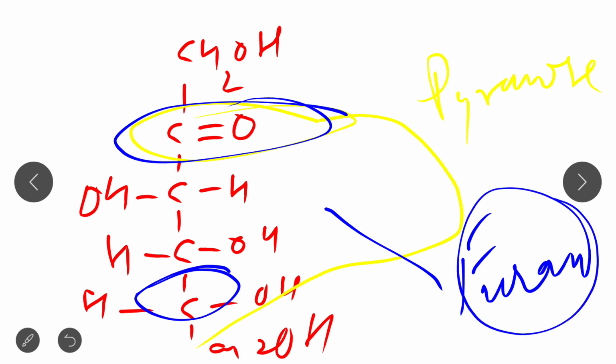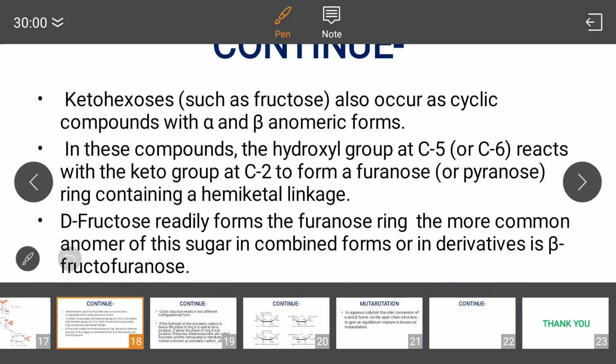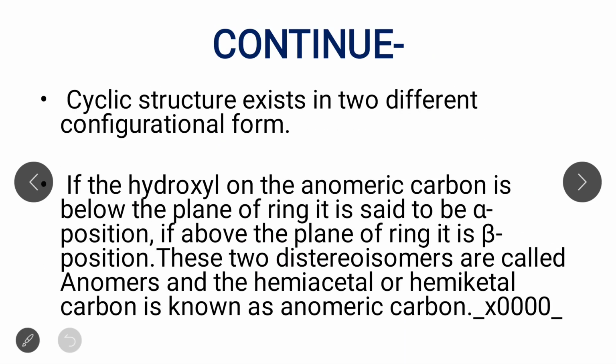So in the case of fructose, both pyranose as well as furanose structures can be formed. Why furanose? Because the furanose structure is similar to the compound furan. That's why it is known as furanose. I hope that you get a clear idea about this. Now move to the next slide.